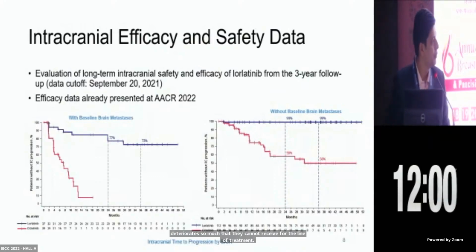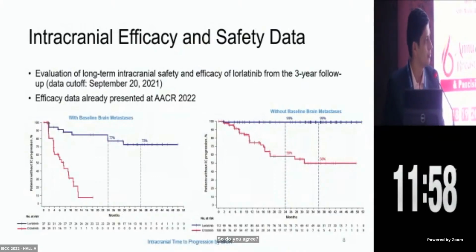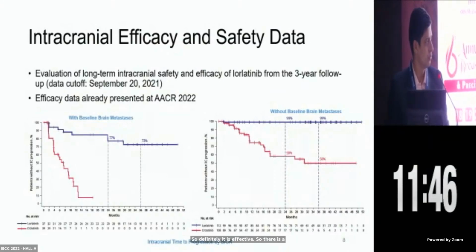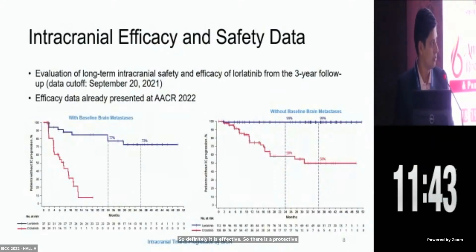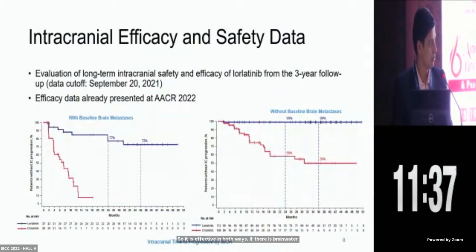Yeah, definitely. This is a potent drug, and we are talking about hazard ratios of 0.02, 0.12. Never heard of such hazard ratios. So definitely it is effective. There is a protective effect for brain metastasis also, so it is effective in both ways. If there is brain metastasis, there are about 70% CR rates, never heard of. And if there are no brain metastases, it is also very effective. So it is a good drug, though side effects are there.